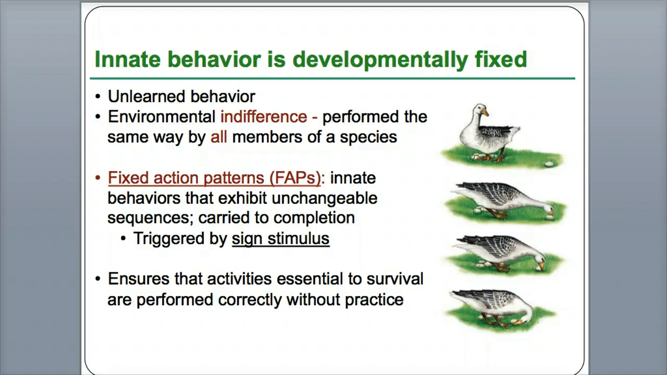Another way to term it is environmental indifference, where the behavior is performed the exact same way by all members of the species. Doesn't matter who you are, they have the exact same process. Another key term that you need to know is called a fixed action pattern. Fixed meaning it's the same. It's innate behaviors that exhibit unchangeable sequences carried to completion, and it's triggered by some sign stimulus. So based on some sign, they all do the same thing. And this ensures that activities essential to survival are performed correctly without practice. So again, the ultimate reason why animals do certain things is to ensure survival, or that their species survive.